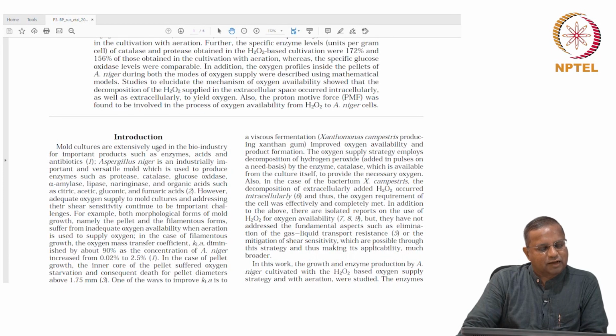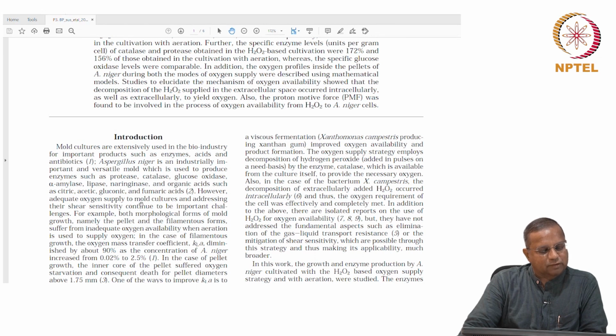Mold cultures are extensively used in the bioindustry for important products such as enzymes, acids and antibiotics. Aspergillus niger is an industrially important and versatile mold which is used to produce enzymes such as protease, catalase, glucose oxidase, alpha amylase, lipase, naringenase and organic acids such as citric, acetic, gluconic and fumaric acids.